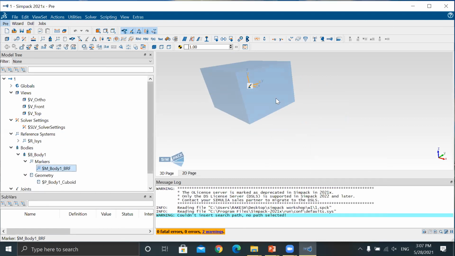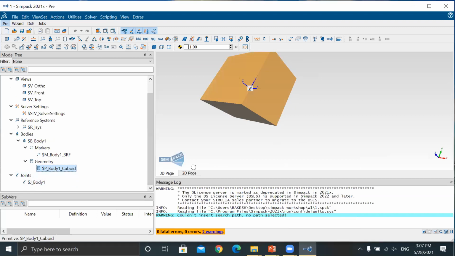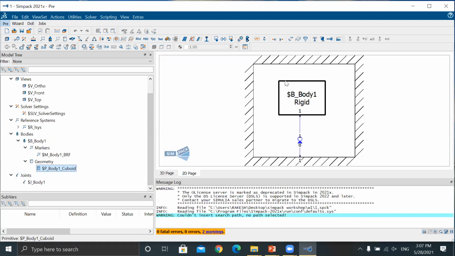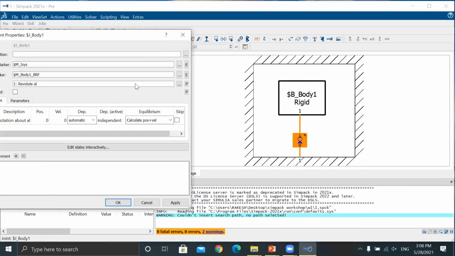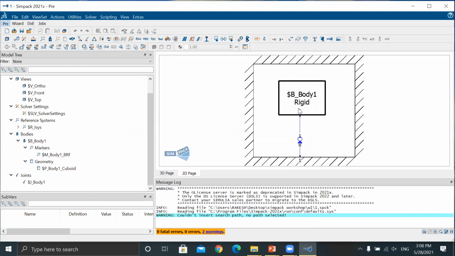Now geometry is cubical, that's why it is a cuboid. In the 2D face also, look, the total outer face. Here are the joints. Here the one means the marker.